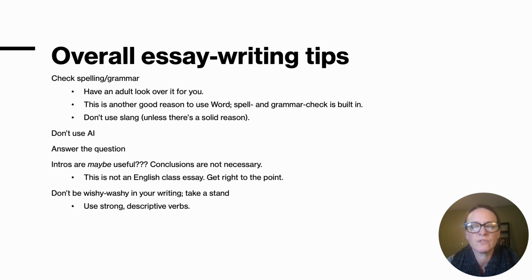You want to use strong and descriptive verbs. You want to make sure that you are using words that will help the reader understand what it specifically was that you did.